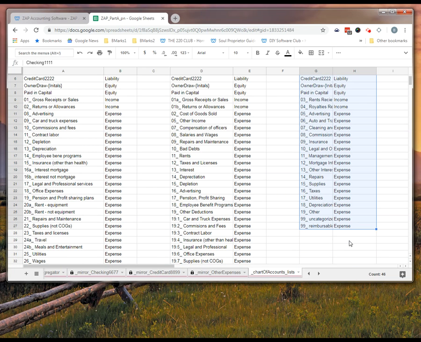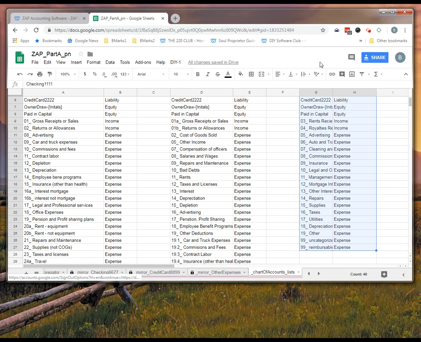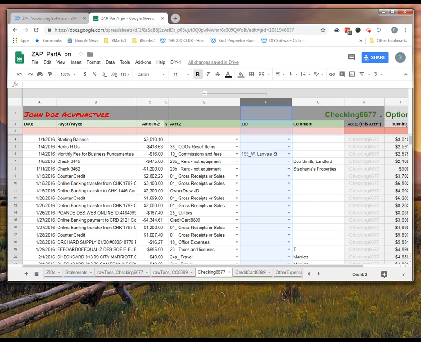So hopefully this has been a good introduction to Zap Accounting Software Part A, positive and negative values. We do have a copy of the software that's identical to this, that instead of being positive and negative values is actually debits and credits. The primary difference there, the only difference, is that on these tabs here, instead of having a single column that has an amount where positive and negative values are used, there are two columns that are debit and credit.